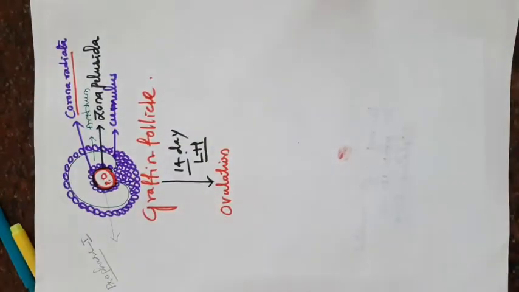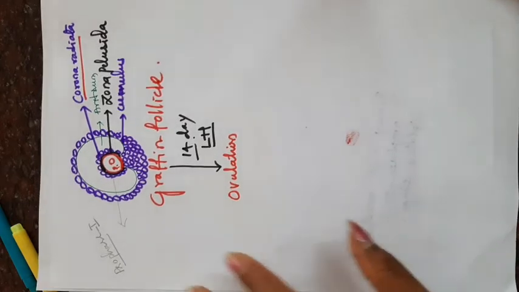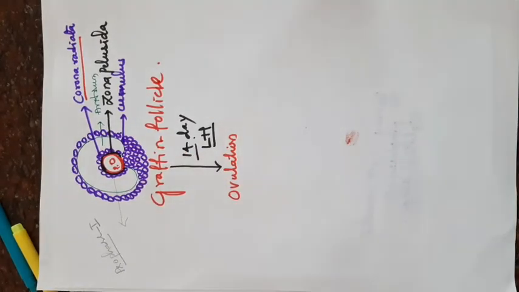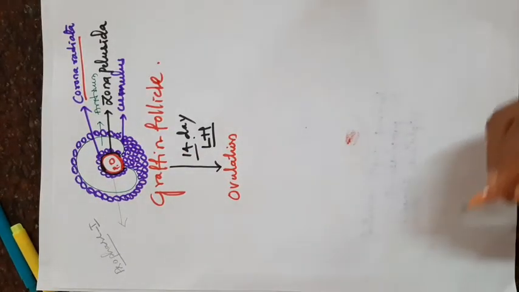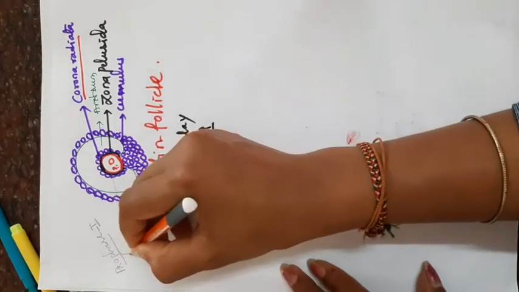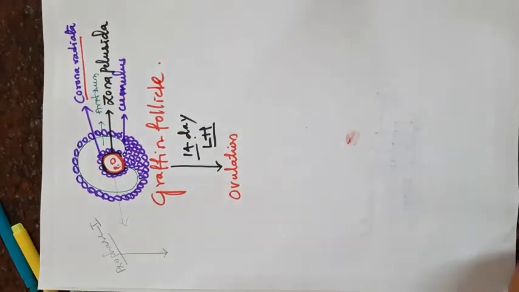While the development of follicles in the cortex region, that primary oocyte completes its meiosis, its prophase, metaphase, anaphase and telophase.